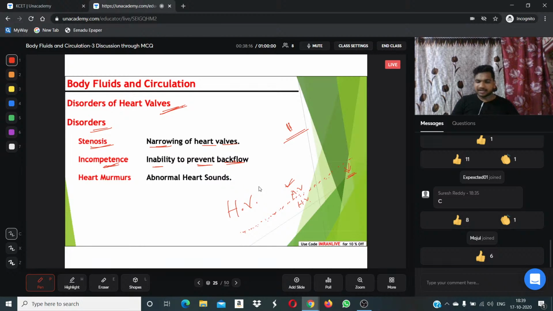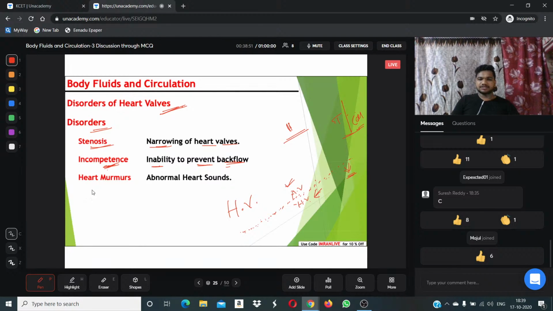Right? Clear? At that time what will happen? Oxygenated and deoxygenated blood mix, and then the oxygen supply cannot take place. Lack of blood can also be seen in the heart. The heart cannot pump. Once blood comes into the ventricle, it comes back in reverse. It is not going to the required tissues and cells. It should travel towards tissues and cells. If it is unable to travel there, it will go back. That condition is known as incompetence, the inability to prevent the backflow.